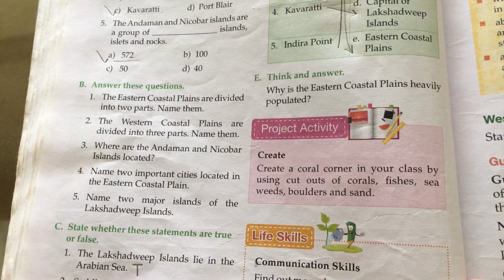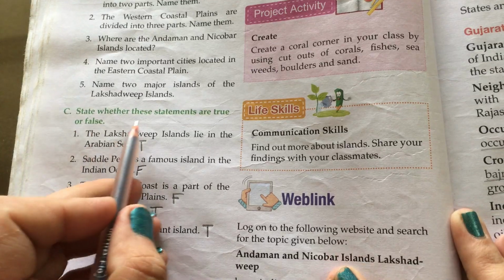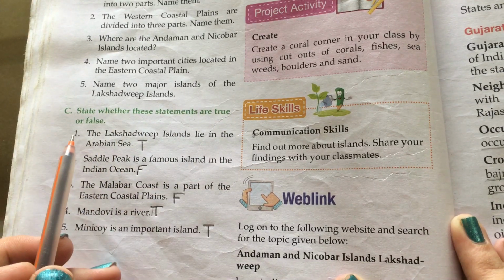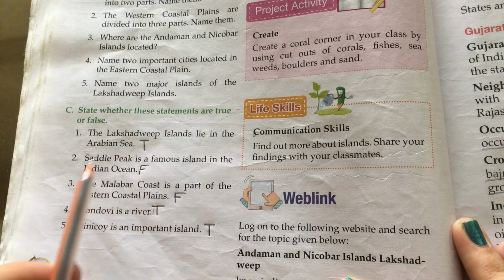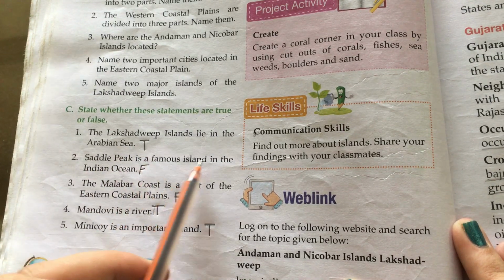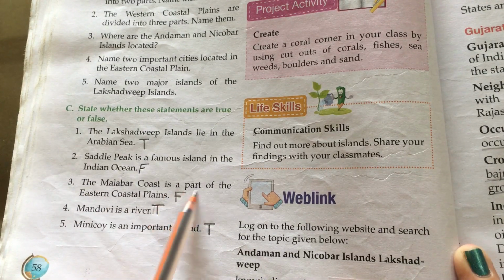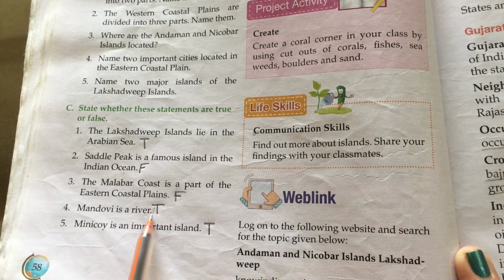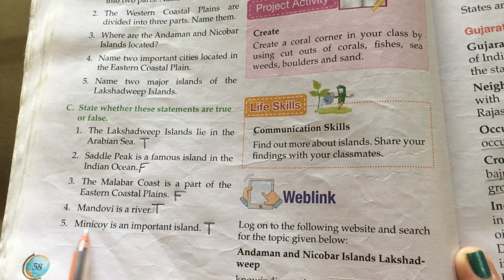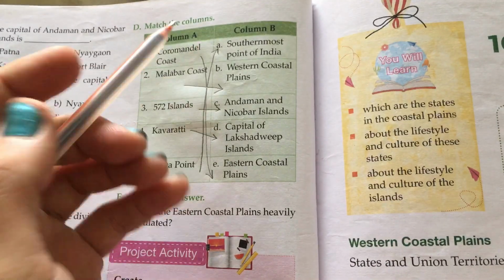Answer the questions. We will refer to the notebook, and here, part C, state whether these statements are true or false. Number 1. The Lakshadweep Islands lie in the Arabian Sea. True. 2. Saddle Peak is a famous island in the Indian Ocean. False. 3. The Malabar coast is a part of the eastern coastal plains. False. 4. Mandovi is a river. True. And 5. Minicoy is an important island. True.